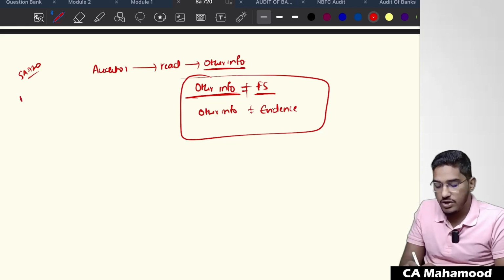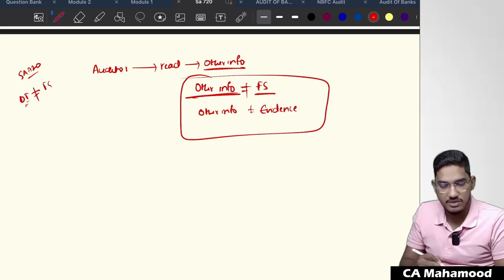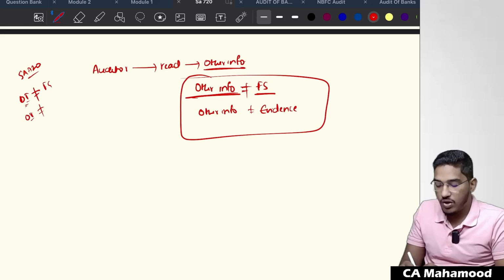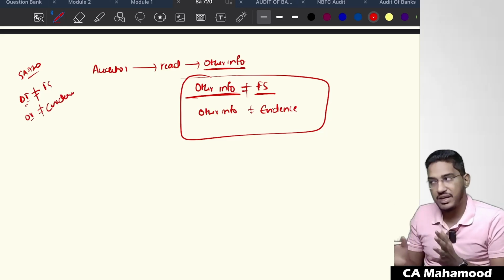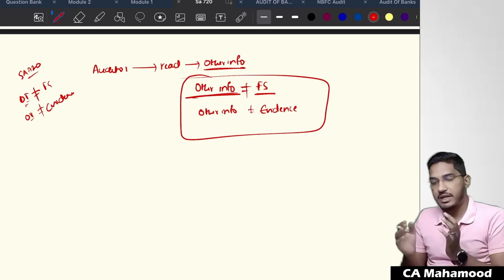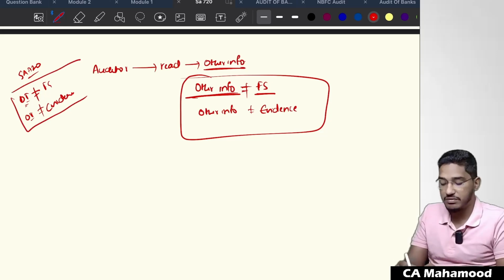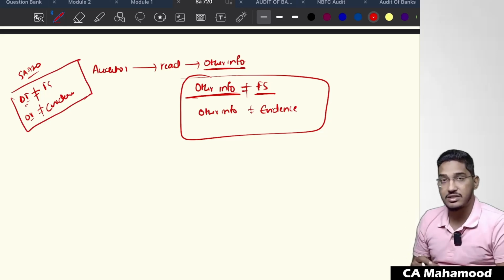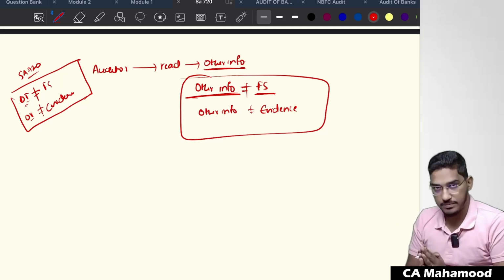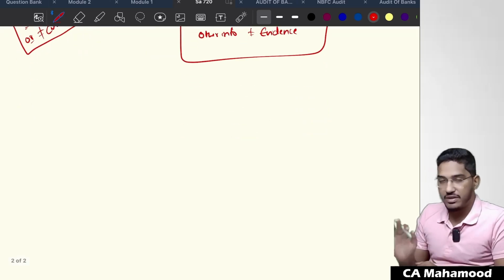What you do is you try to read that other information and find out whether that other information is inconsistent with the financial statements, or inconsistent with whatever evidence that you have regarding the client's business. So first we have to read that other information and find out, is there any inconsistency with the financial statements, or with whatever evidence you have obtained. Okay, sir. I will read the other information.